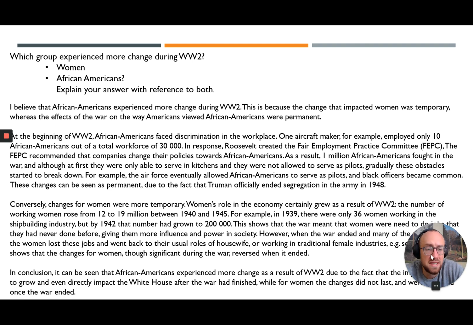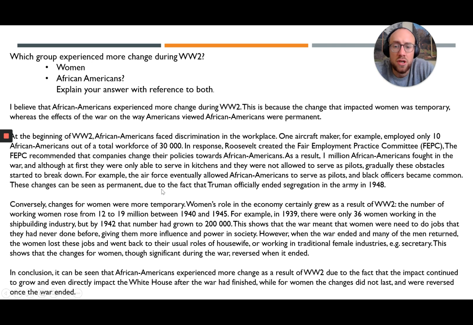These changes can be seen as permanent due to the fact that Truman officially ended segregation in the army in 1948. Can you see here how I am referring back in this section to the argument that I set out in the introduction? This allows my argument to be a spine throughout my essay. My argument is consistent. I am referring back to that argument. You must do that, all right? Do not lose sight of your argument.